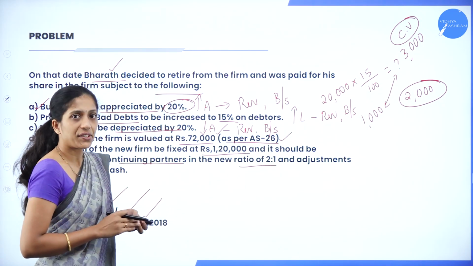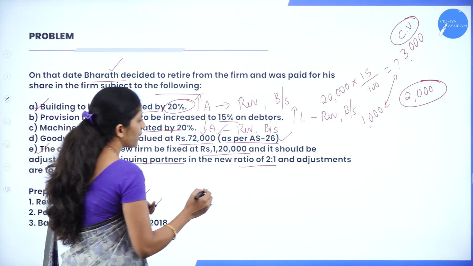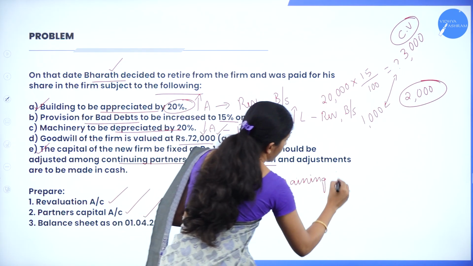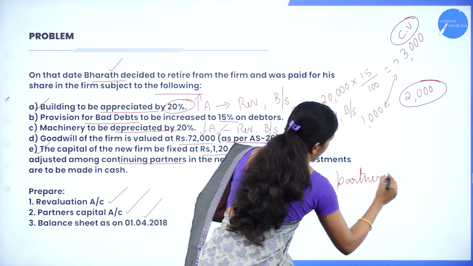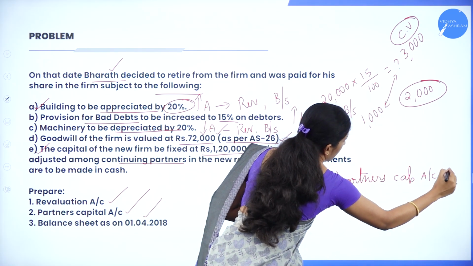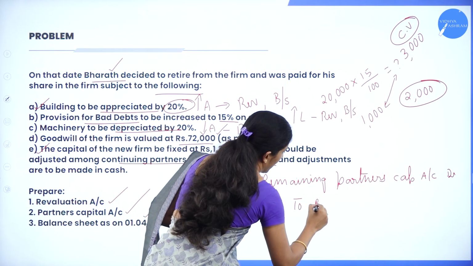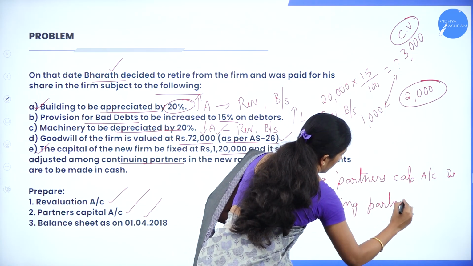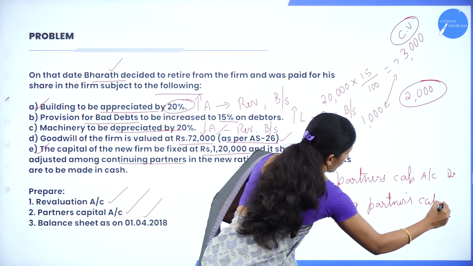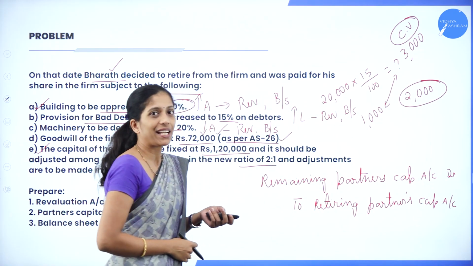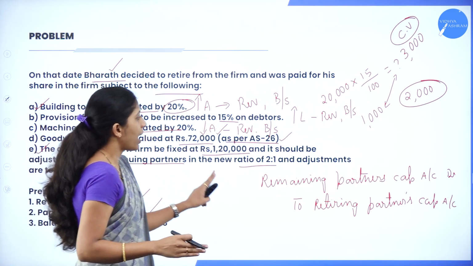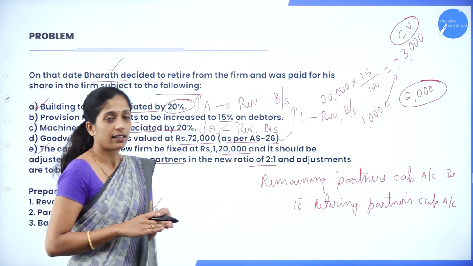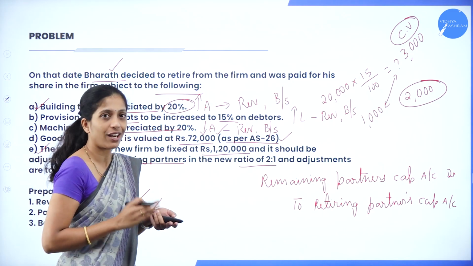What is the journal entry? During the retirement of a partner, your journal entry will be: remaining partners' capital account debit to retiring partner's capital account. So this is the journal entry. Now who are the remaining partners? That is Akash and Chandan. So Akash's capital account debit, Chandan's capital account debit, to the retiring partner, that is to Bharat's capital account. So this would be the journal entry.